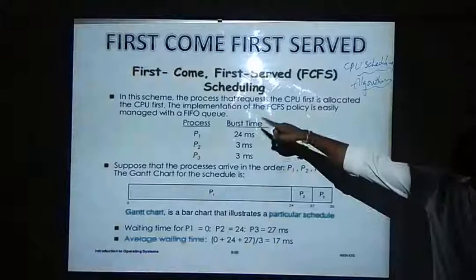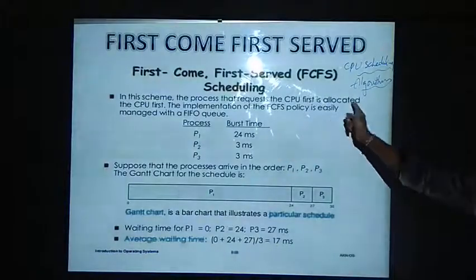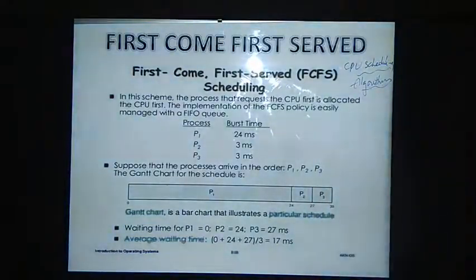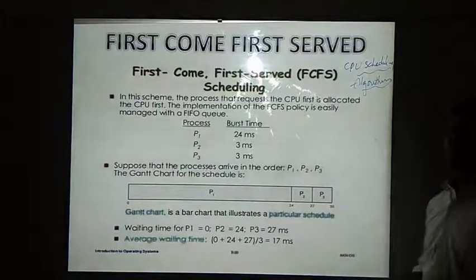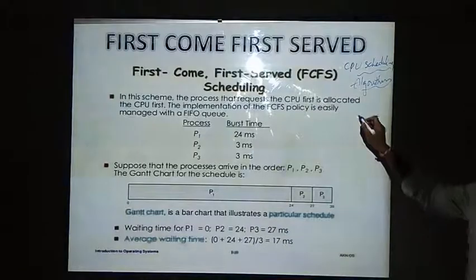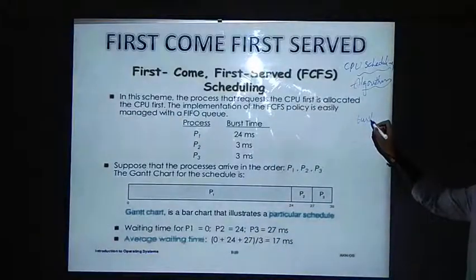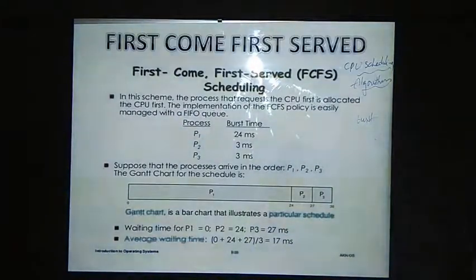In this scheme, the process that requests the CPU first is allocated the CPU first, whatever the process may be. And you need to know about the burst time. Already we have discussed what burst time is. The burst time will be of two types: one is IO burst, one is CPU burst.